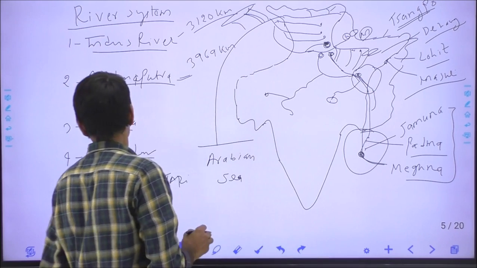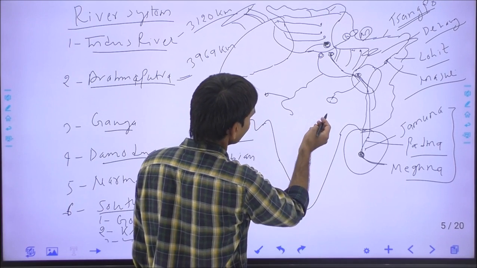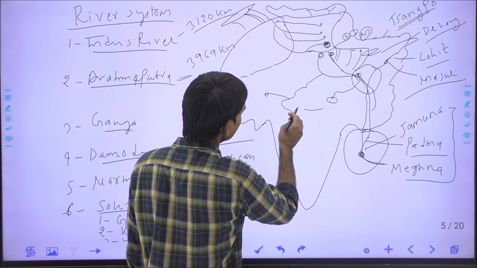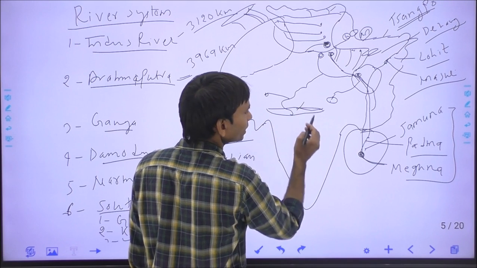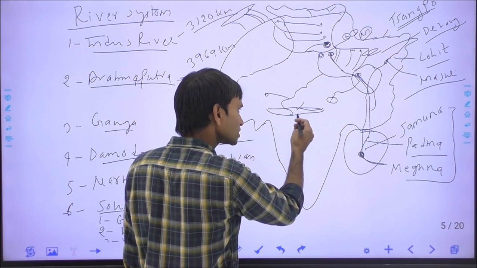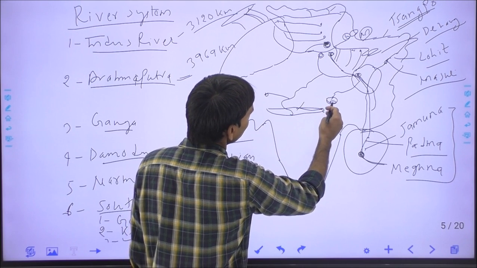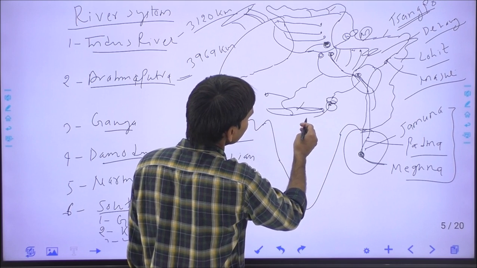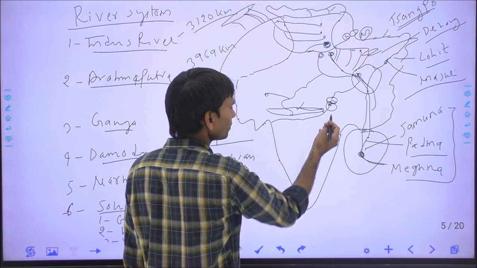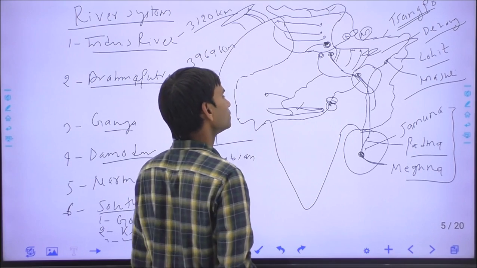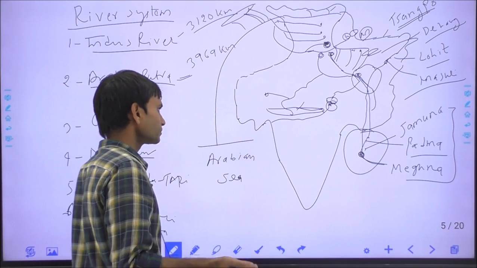Okay. Narmada and Tapti river, rivers of central India. So this is central India, and this is the position of the Vindhyachal mountain range. We have already discussed it. To the south of Vindhyachal, from the Amarkantak hill, is the origin of the Narmada river. The Narmada river originates from Amarkantak in Madhya Pradesh at the border of Chhattisgarh.